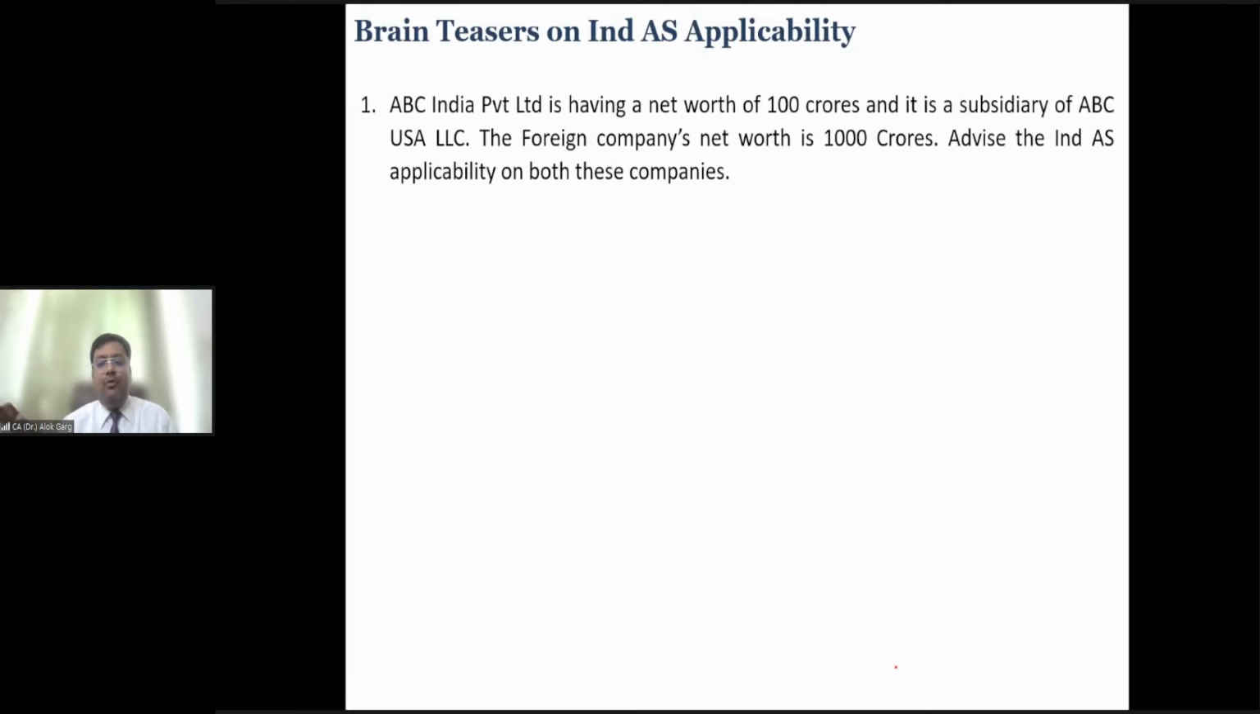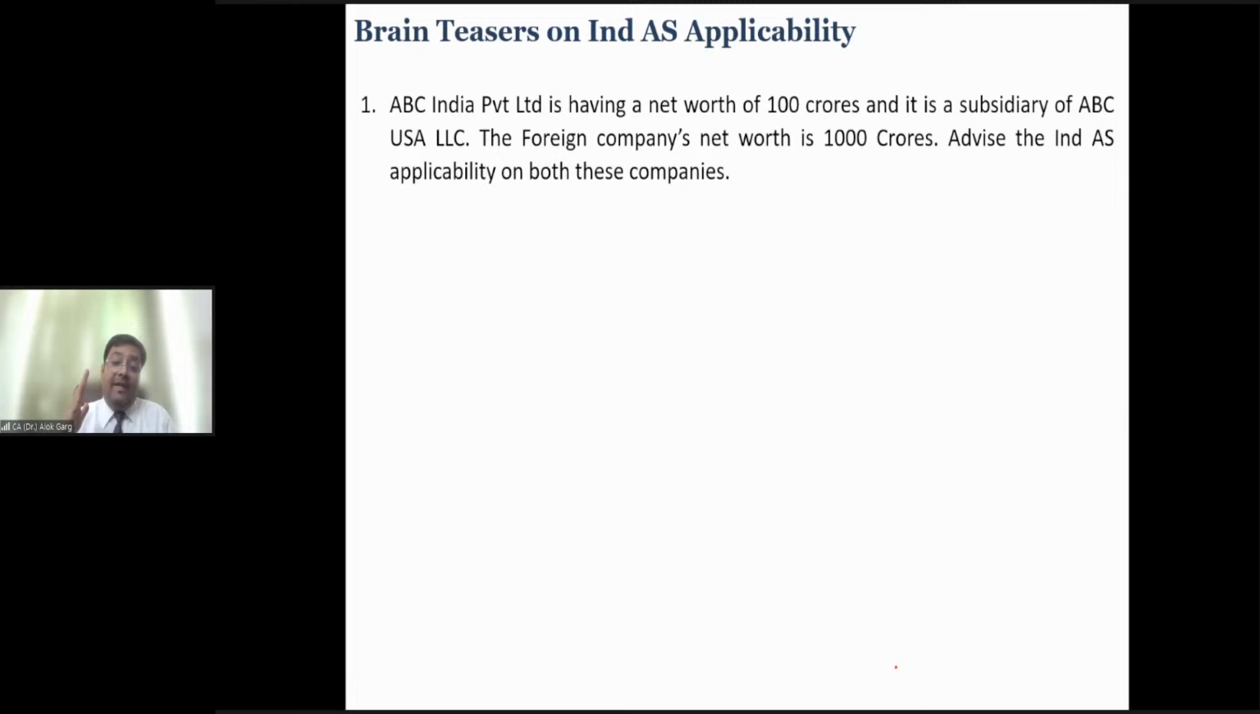Then we have discussed that we have two sets of standards, accounting standards and Ind AS. Ind AS is applicable to all listed companies except banking companies, insurance companies, and SME listed entities, right? So Ind AS is applicable to all listed entities. Ind AS is also applicable to all unlisted entities whose net worth is more than 250 crores.